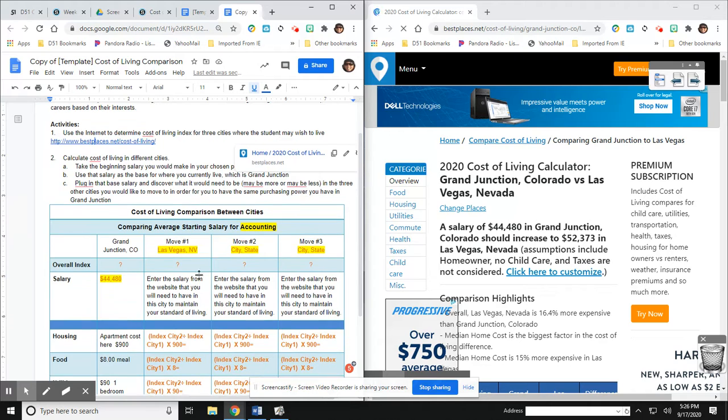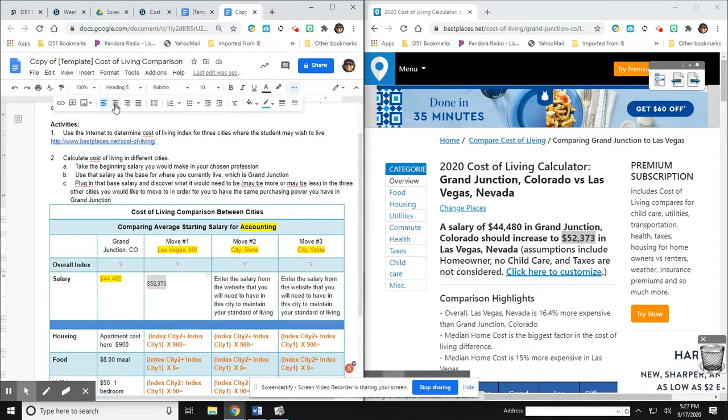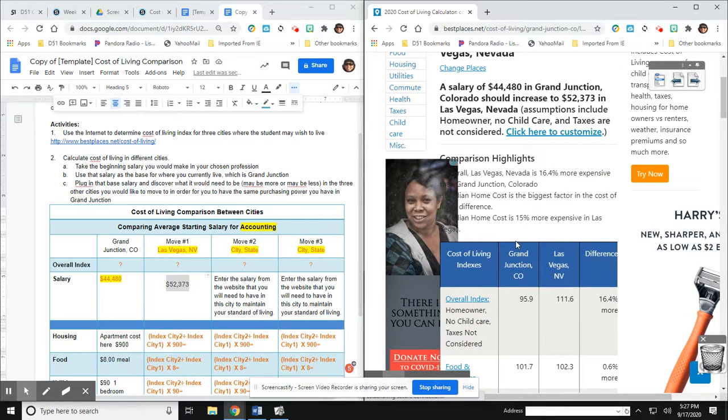All right, so the first thing I want to do is replace the salary. So right here I have the salary that I will need to maintain my cost of living from Grand Junction. If I move to Las Vegas, I need to at least make $52,370 whatever dollars to maintain my cost of living. So I'm just going to move that over there. And that's just given to us in this first paragraph.